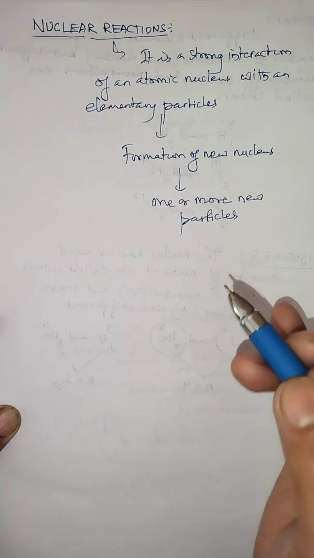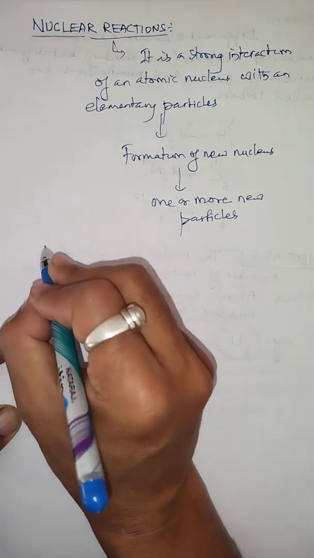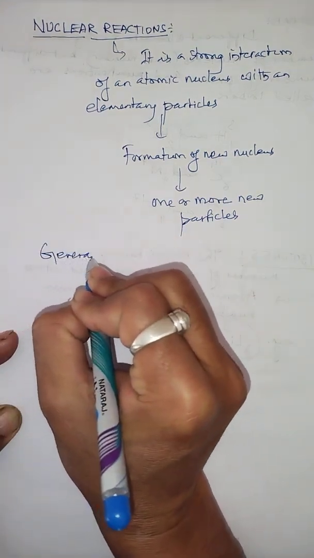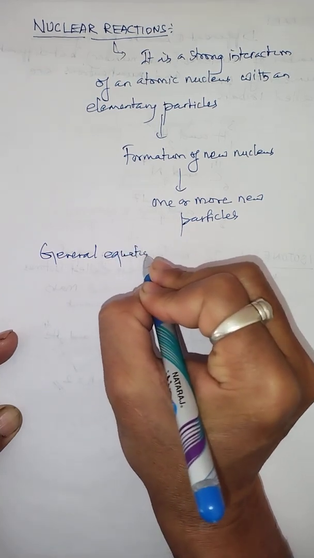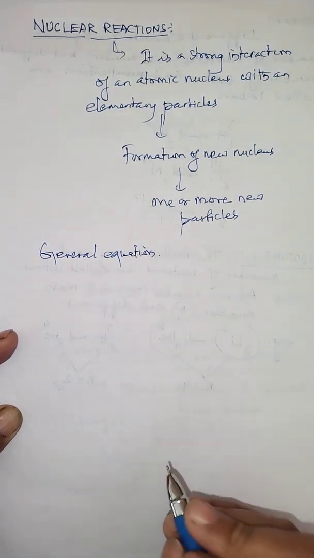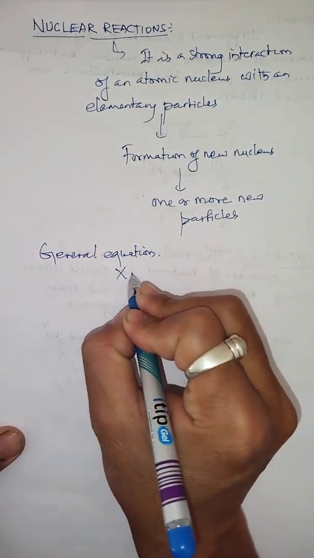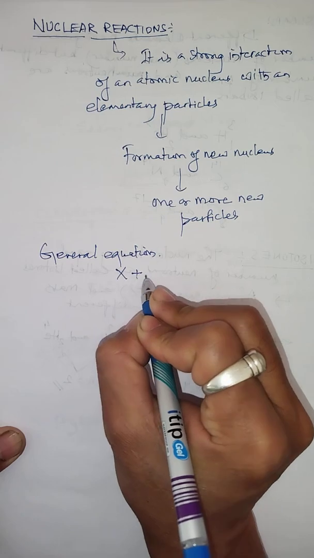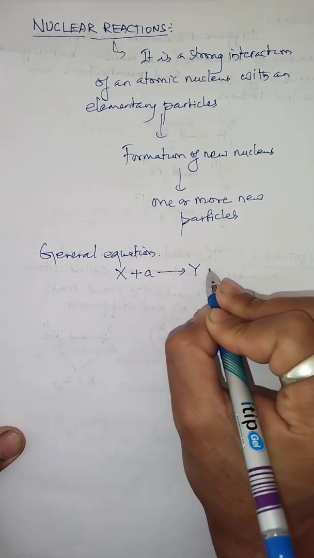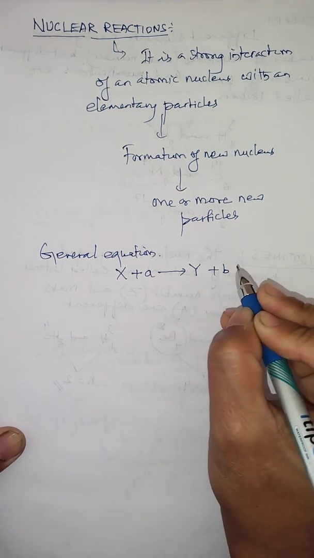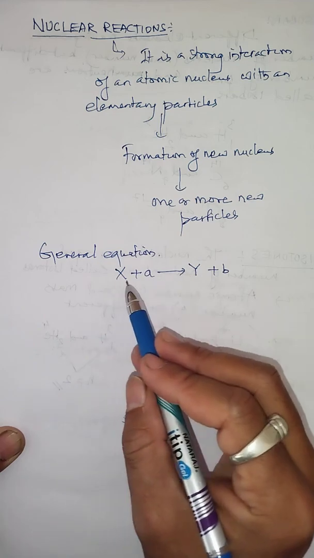Now, a nuclear reaction is expressed by a general relation. So there is a general equation that can be written for a nuclear reaction, and I am writing it with symbols first: X plus small a gives small y plus capital Y plus small b.